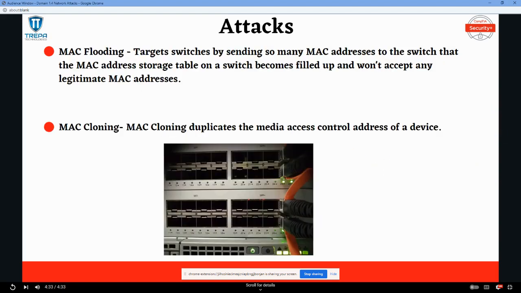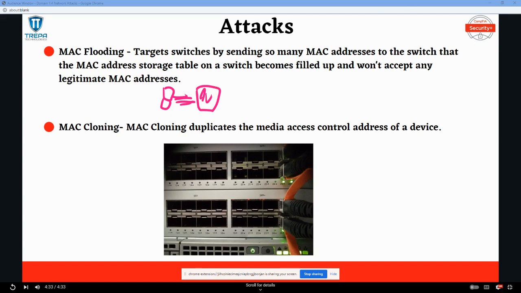Another Layer 2 attack is MAC flooding. A MAC flooding attack overloads the switch's processing by sending too many MAC addresses to the switch. Essentially, that computer, you install some sort of software that's just going to flood that switch with source MAC addresses. And then that switch's MAC address table will become full, and it won't accept any legitimate MAC addresses from other devices on the network. Essentially, a denial of service attack at Layer 2.